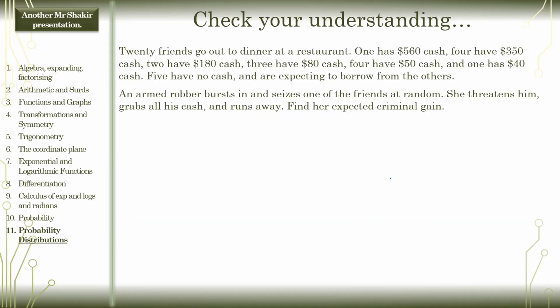This is probably as hard as it gets. 20 friends go out to dinner at a restaurant. One has $560 cash. 4 have $350 cash. 2 have $180 cash. 3 have $80 cash. 4 have $50 cash. And 1 has $40 cash. 5 have no cash whatsoever. They're expecting to borrow from the others.